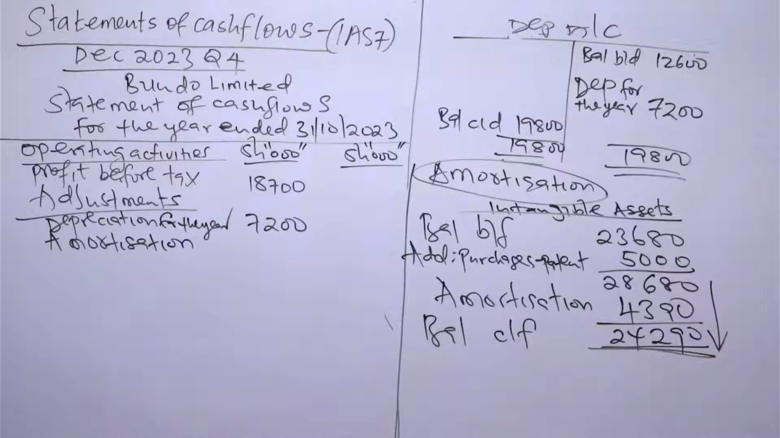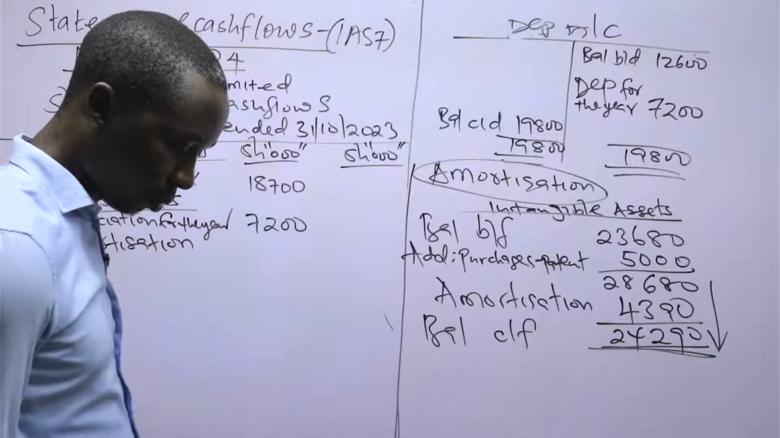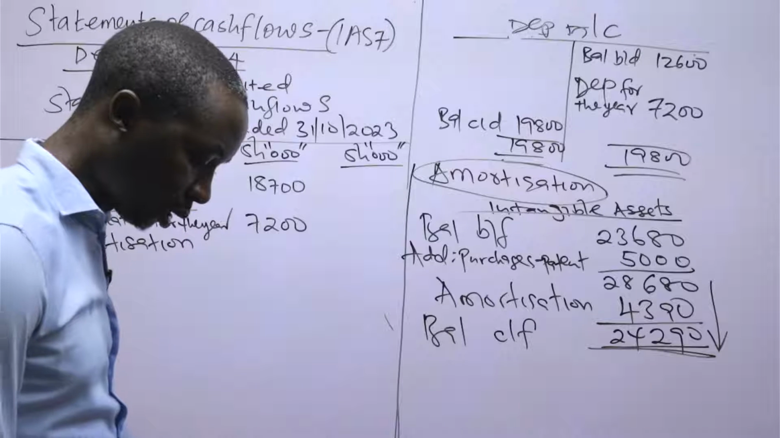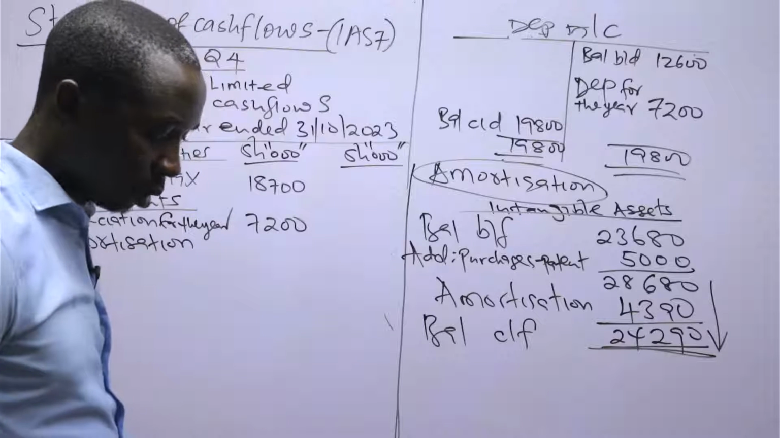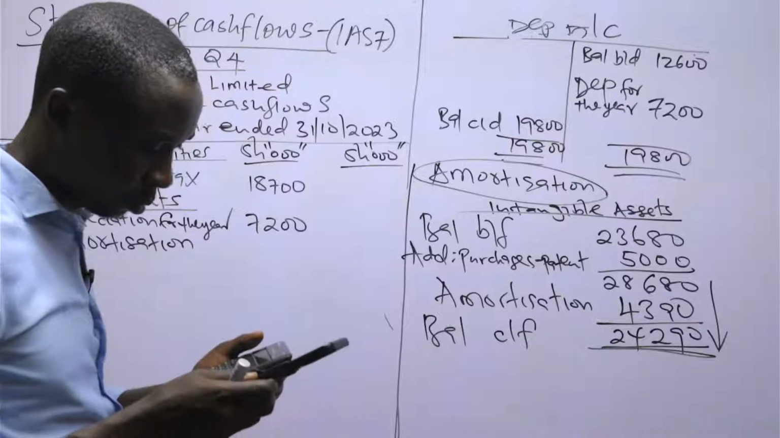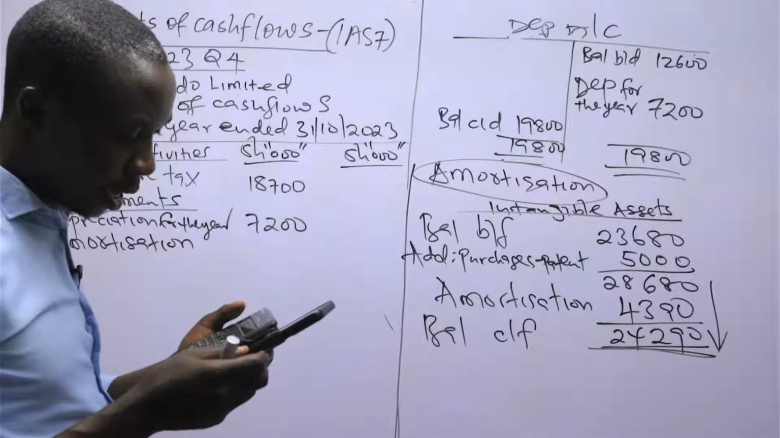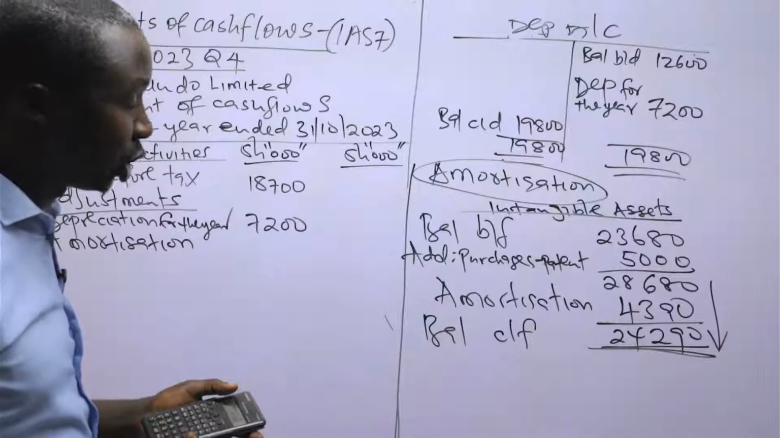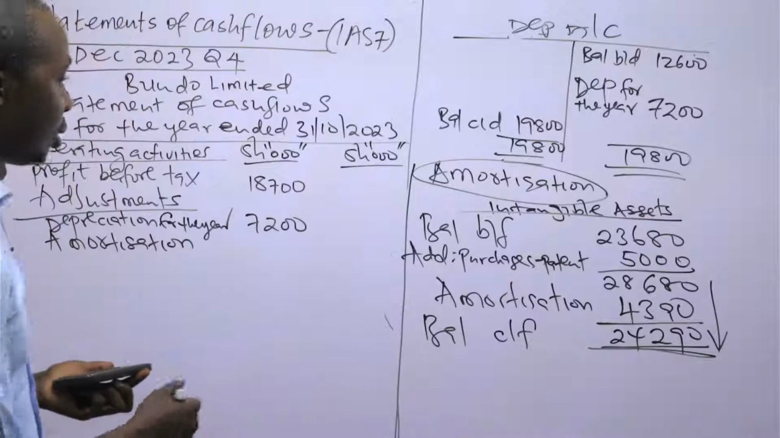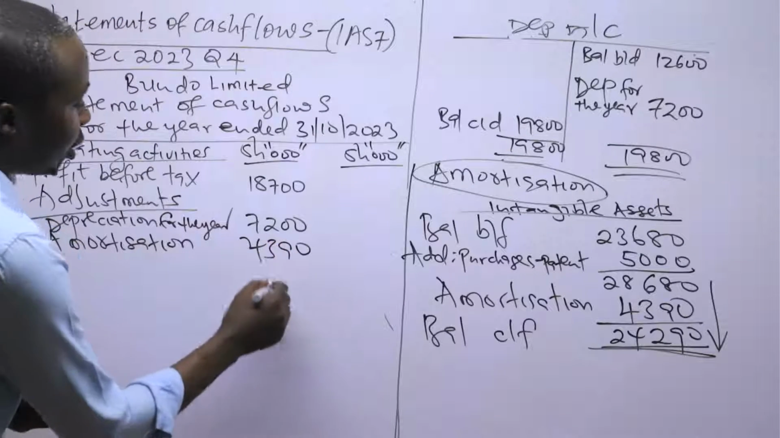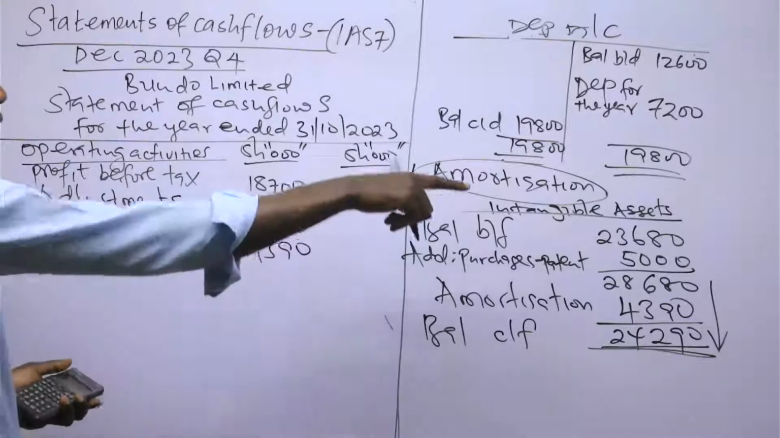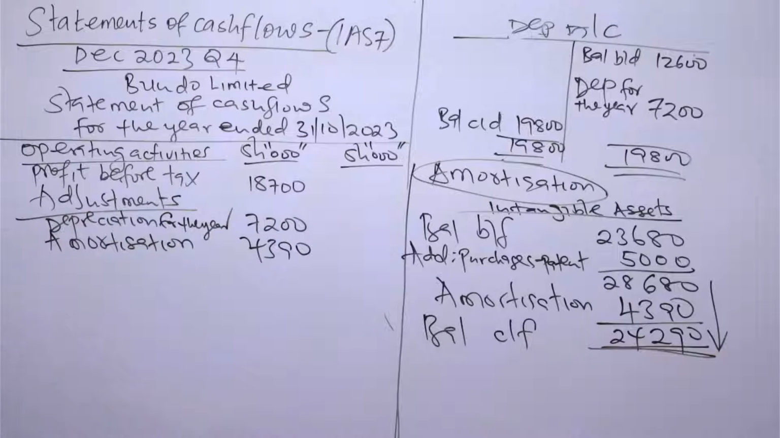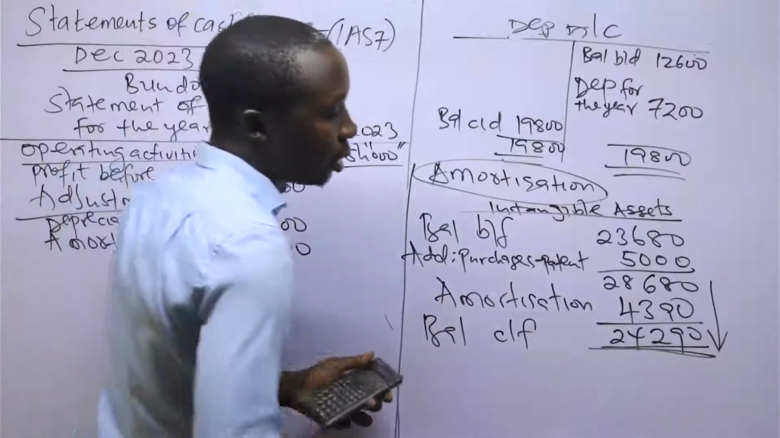Amortization, which was already included under the admin, because that is what they said according to this question. They said that any amortization of intangible assets has been included in admin. And we have said that admin is operating in nature, but amortization is non-operating. So that 4,390, which was deducted to arrive at this, because it was inside the admin, we need to add it back. We need to add it back. So those are the two non-operating items which are under additional information.